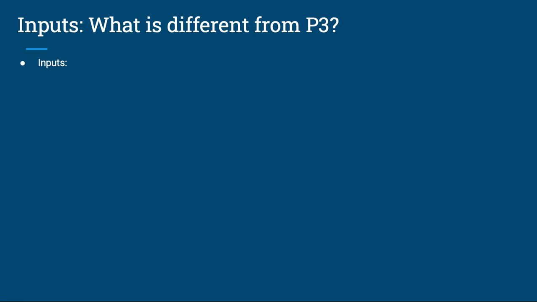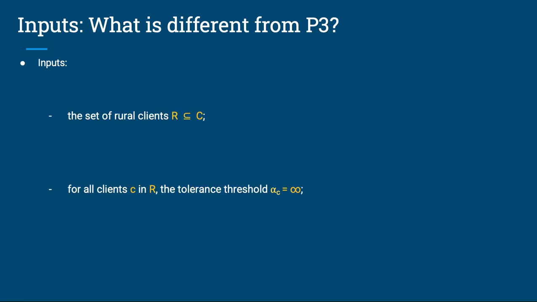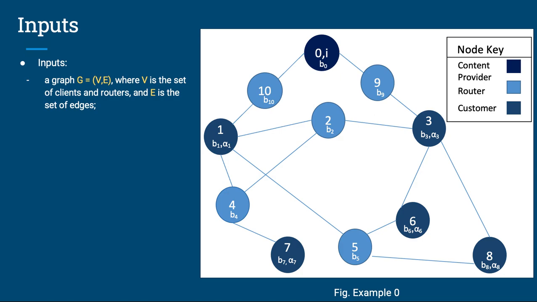From problem 3, we add two things. One is again the set of rural clients R, and the other one is having these clients' tolerance threshold alpha_c set to infinity. As in problem 3, we start with the graph G equals (V, E) with V as vertices representing the clients and other routers and E representing the edges between them. There's always the content provider node, denoted by I, and the set of clients C is V minus I.